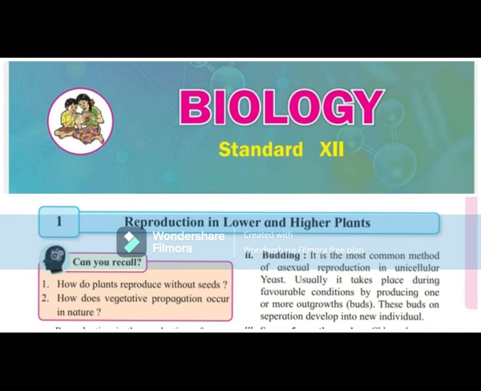Self-incompatibility or self-sterility. This is a genetic mechanism due to which germination of pollen on stigma of the same flower is inhibited. Example, tobacco, tea.